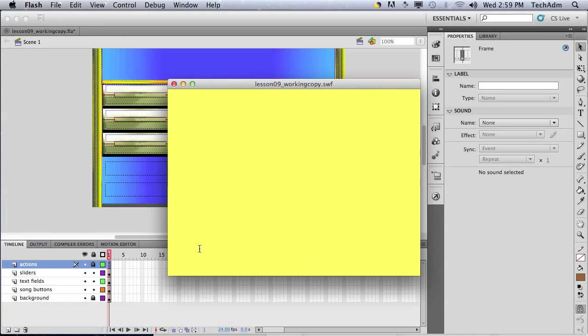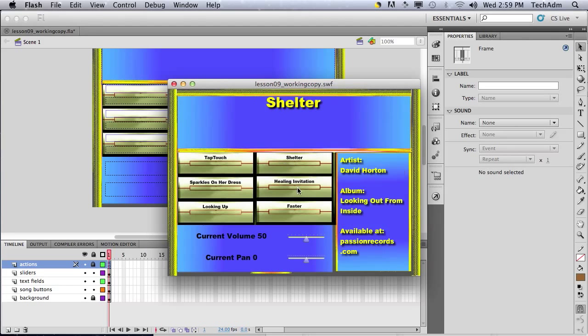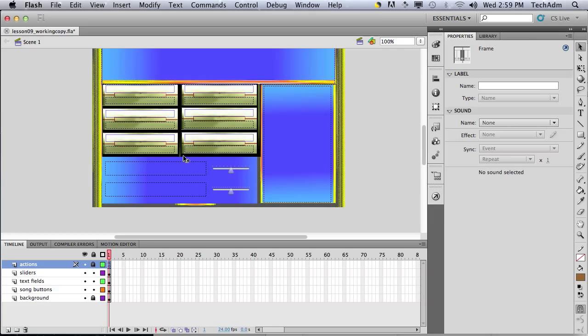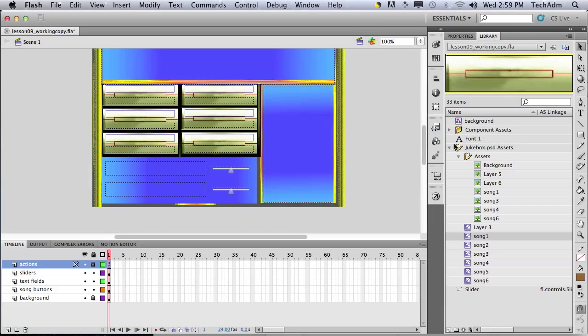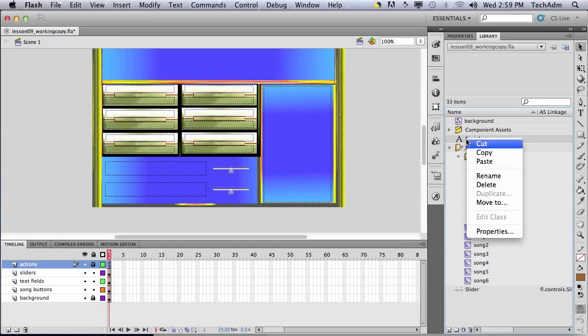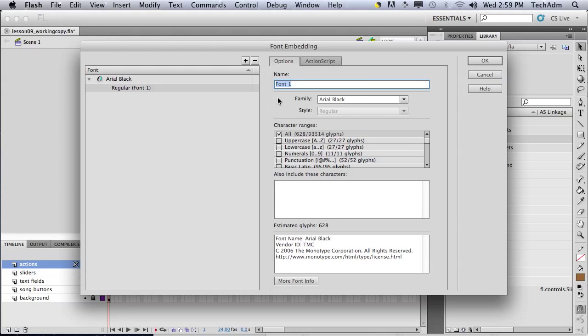So it seems like Arial Black does work. Again, it's the fonts that you want to use in your program. I think it's probably the font here. Should I look at the fonts that are available? There's actually a font here, Arial Black. So it looks like I have to add in another font here, so I'm going to try another font.